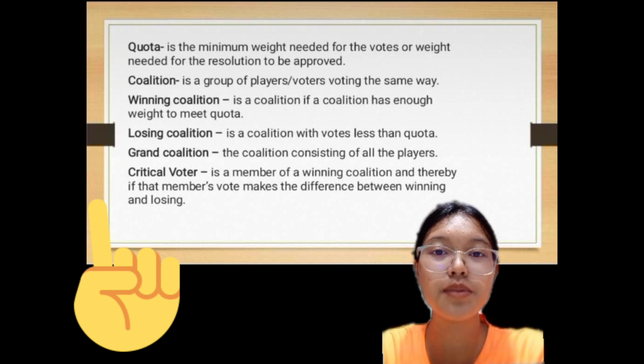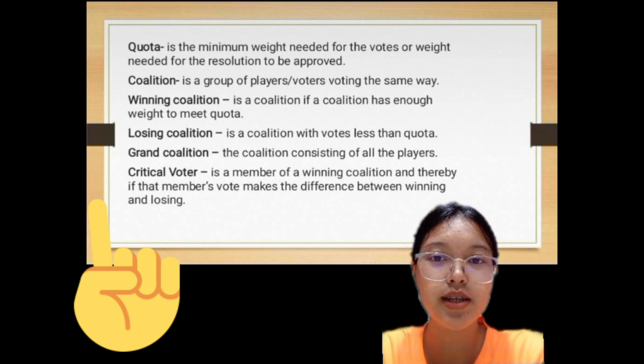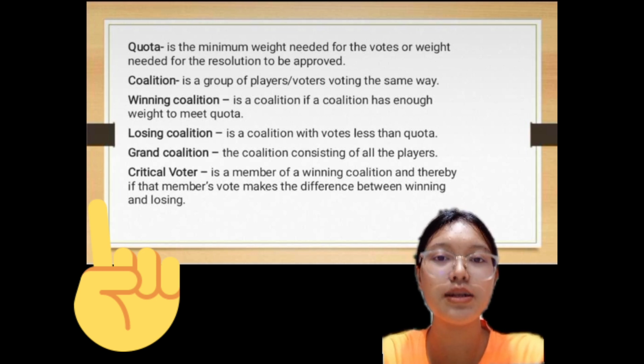From the word minimum, it is the required amount needed. Next is coalition. It is a group of players or voters voting the same way. A winning coalition is a coalition that has enough weight to meet the quota. A losing coalition is a coalition with votes less than the quota. The grand coalition is a coalition consisting of all the players.